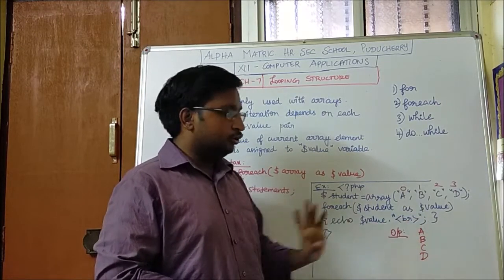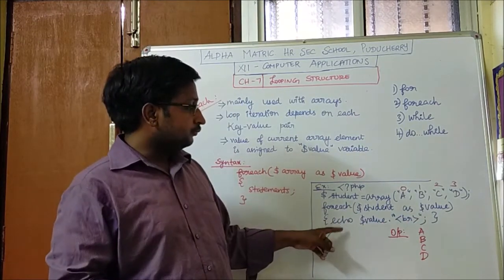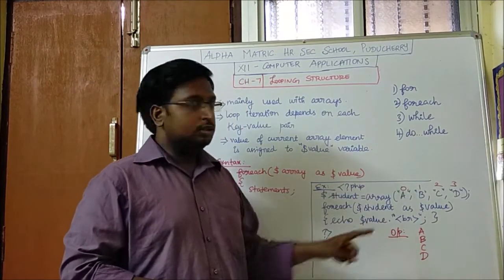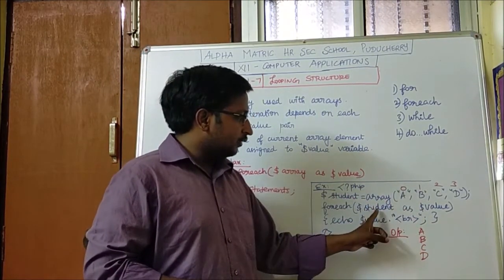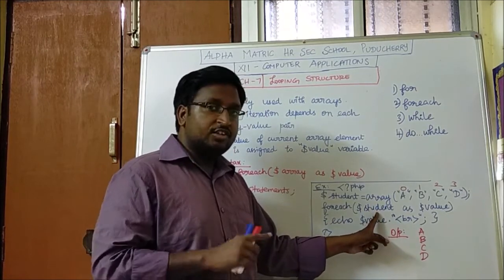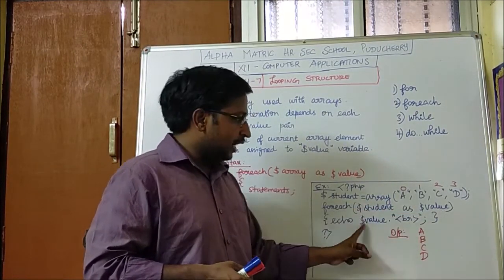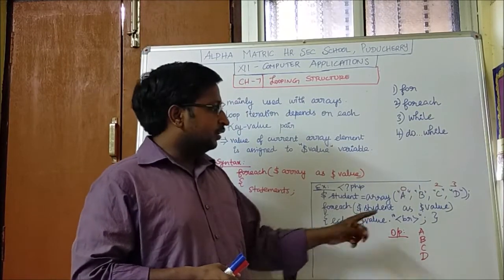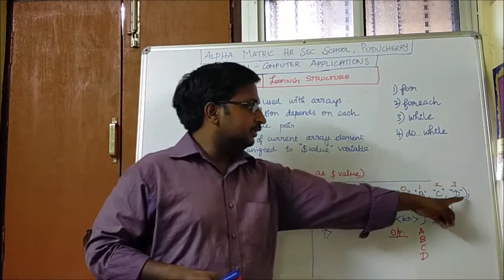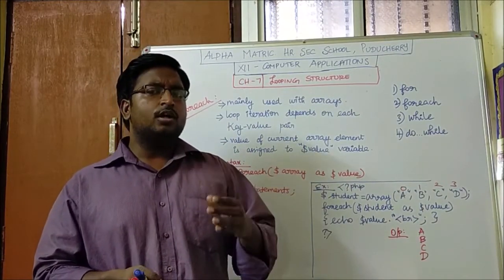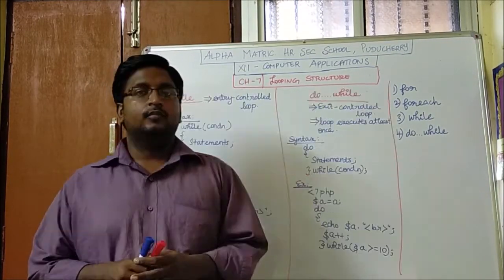Okay, with this the loop is over. First, the value 0, A, will be printed. Next, the loop goes on. The value 0 will automatically change to 1, and student of 1, which is B, will be assigned to value, and value B will be printed. It repeats until the end of the array. This is how the foreach loop works.